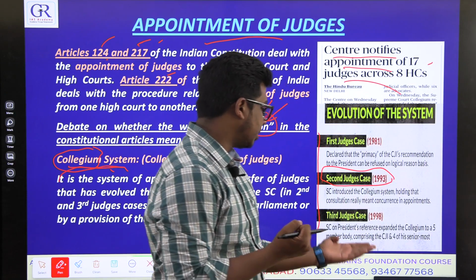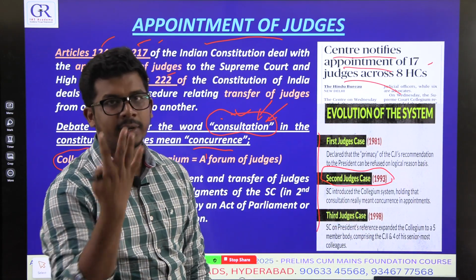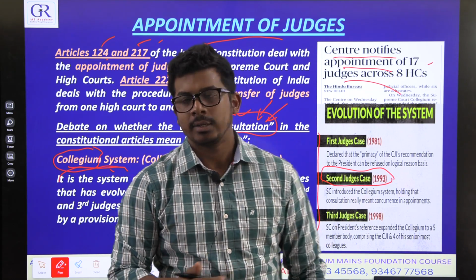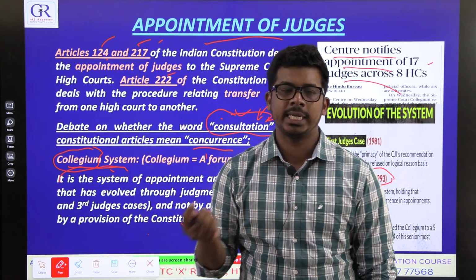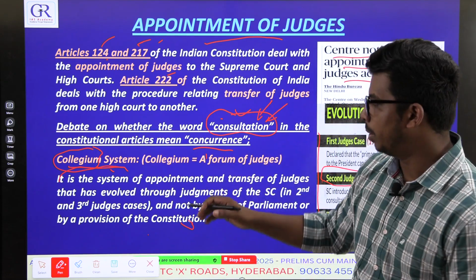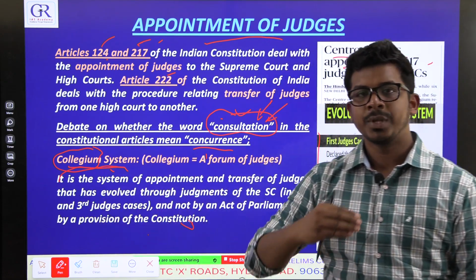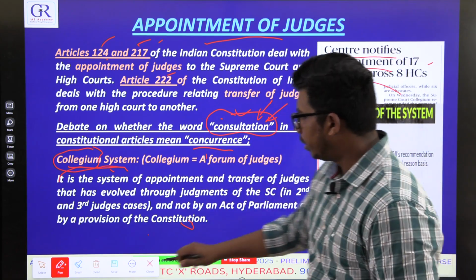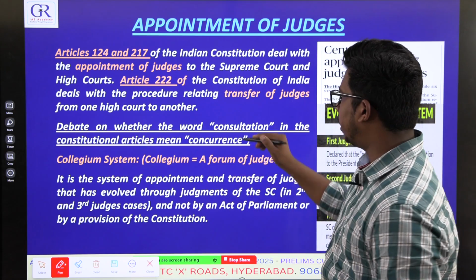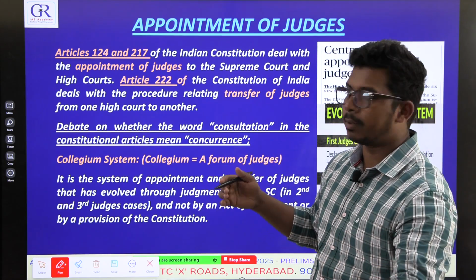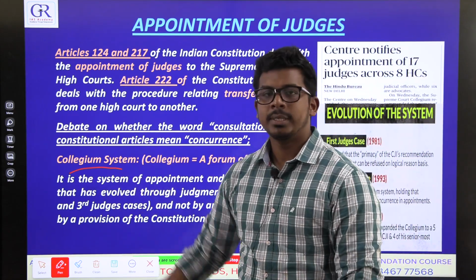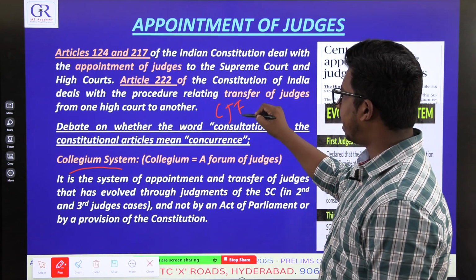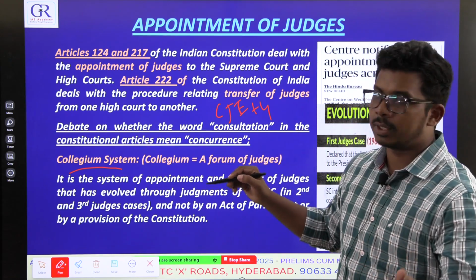One minor modification is that in the third judges case, when this case again went to the Supreme Court for the third time, the Supreme Court stated that even CJI plus 2 is a small group, let's make it a bigger group. So the Chief Justice of India plus 4 other judges, so CJI plus 4. Now in present India in 2023, how are transfers or appointments made? They are made by a system called the collegium. This collegium is nothing but the CJI plus 4 senior judges of the Supreme Court.